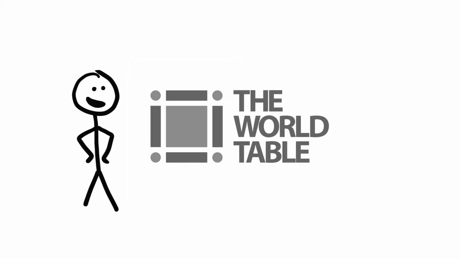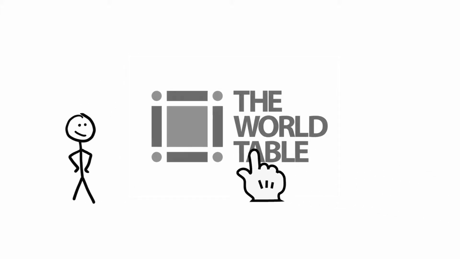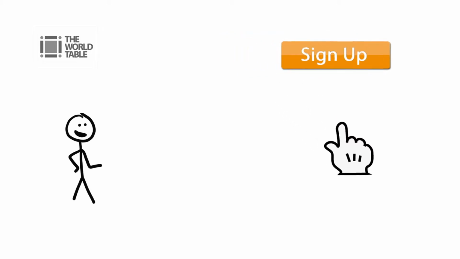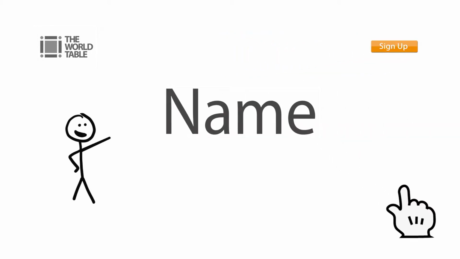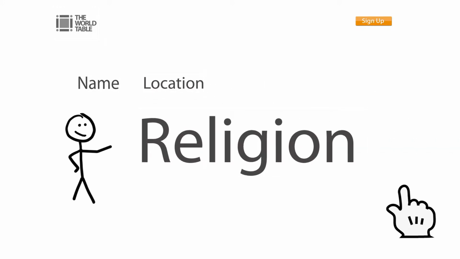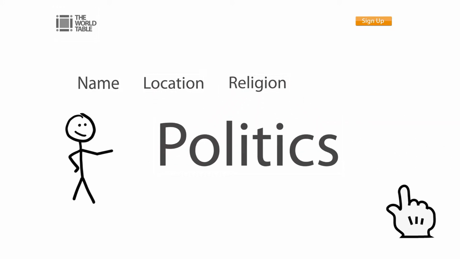So, how does the World Table work? Well, think of it as a community of people who are all committed to behaving well online. Here's how it works. First, everyone who joins the World Table discloses 4 very important details about themselves: their real names, where they're from, their religion, and their political persuasion.